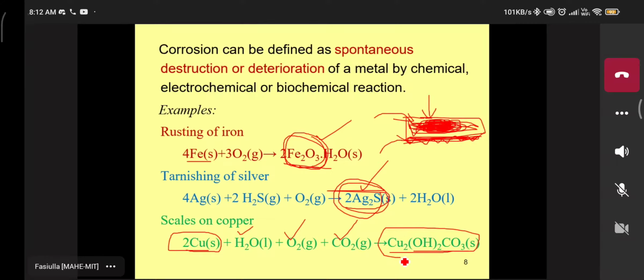Please remember that all these three reactions are asked in our midterm exams. These types of questions are asked in your midterm exam: what types of reactions are done in copper, silver, and iron? Understood? Any doubts? Sir, could you please repeat what is active metal and passive metal?